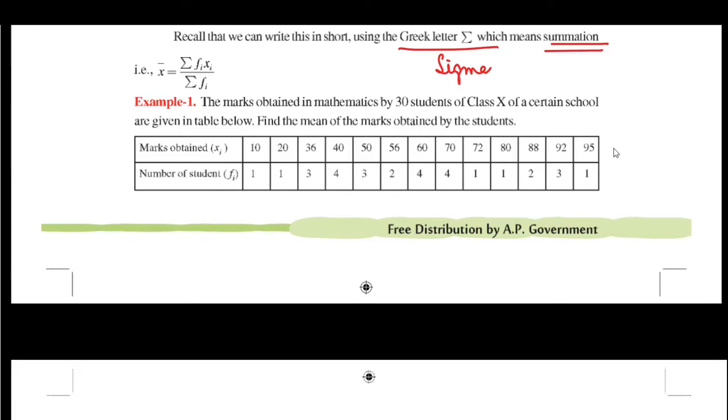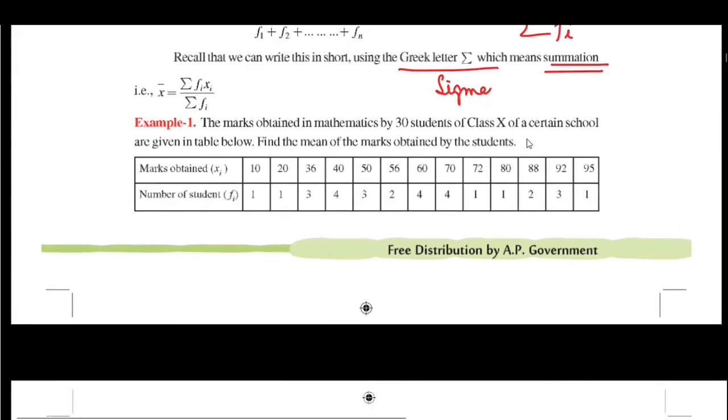This is the observation xi and this is the frequency fi. Now let us find the mean of the marks obtained by the students. In order to find the mean of the observations, we need the fi xi column, as mean can be obtained by taking sigma fi xi by sigma fi.